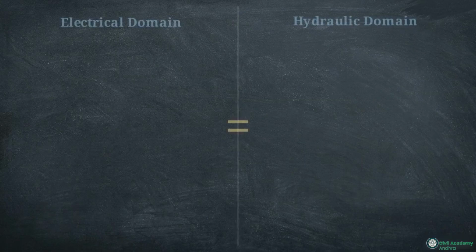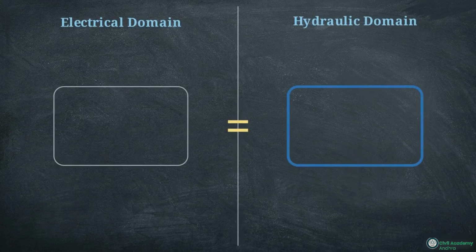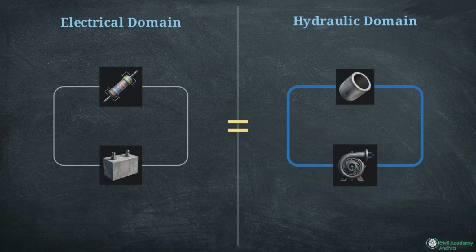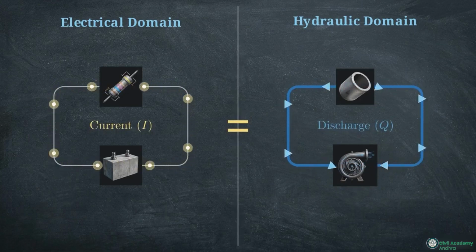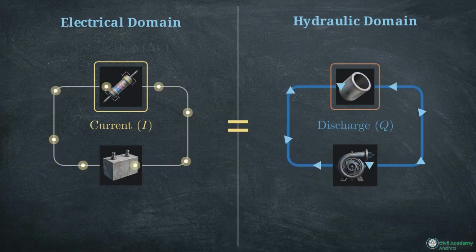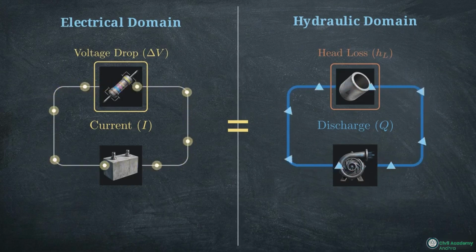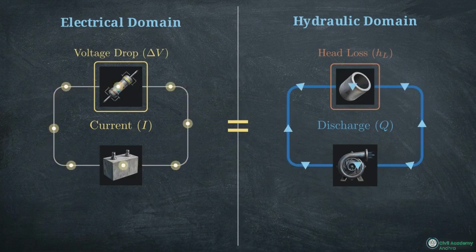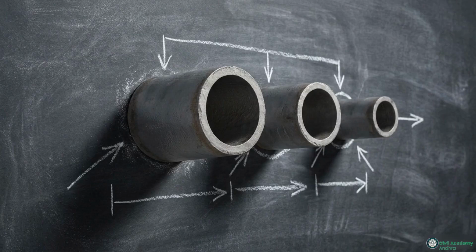This split screen visualizes the most reliable method for mapping complex networks, the electrical circuit analogy. The mathematical structures are identical. Fluid discharge, or Q, acts as the electrical current moving through the wires. Frictional head loss acts as the voltage drop across a resistor. We apply this analogy to two distinct configurations, starting with the series network.